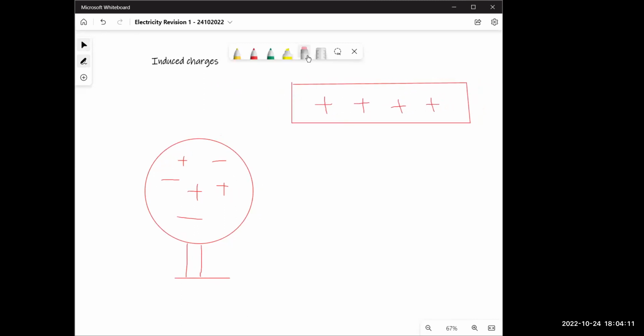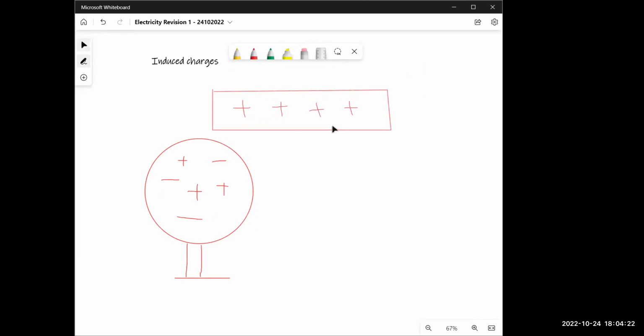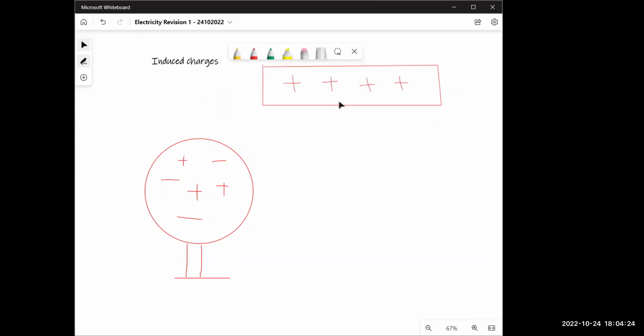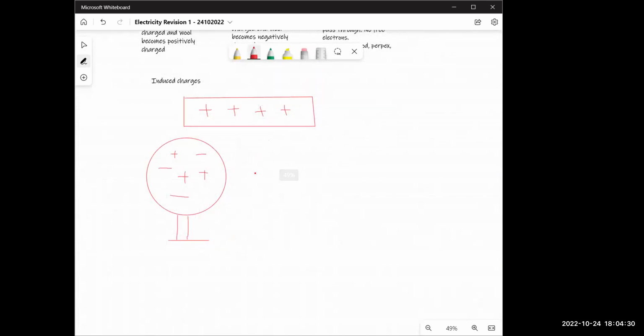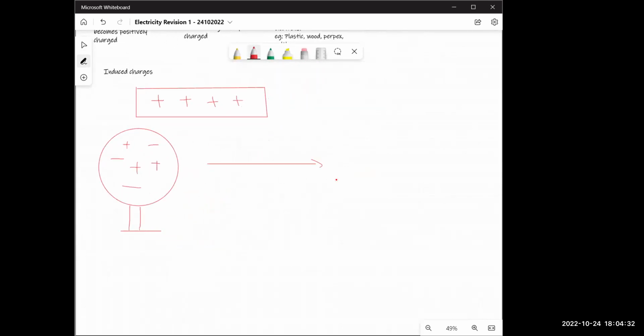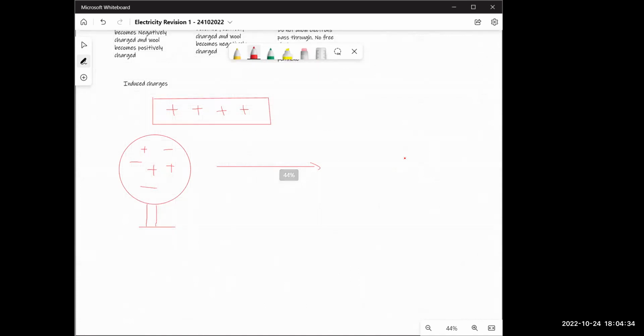Let's take all of this from here and bring it here. If I bring the positive rod close here, then in one step the positive charge is going to attract which charge? Diana, tell me.